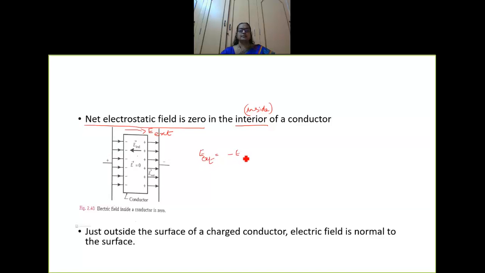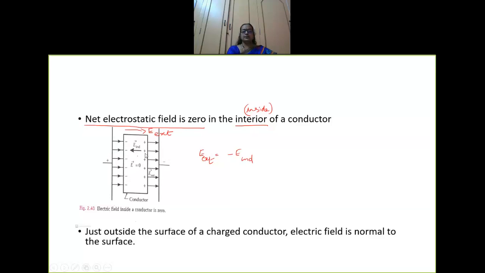is minus, in the direction opposite to that of the induced. Look at the direction of the external electric field. It is from positive to negative, that is, it is moving towards the right. But what about here? As soon as an external electric field is applied, all the electrons in the conductor start moving in the opposite direction, and they all get accumulated towards this side.